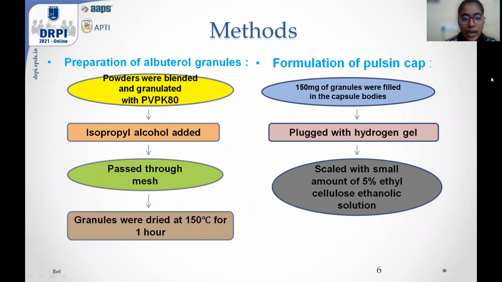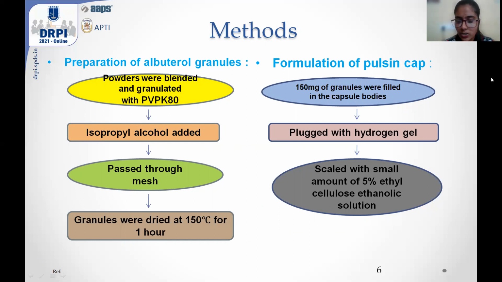I took the powder and I blended it and granulated with PVP K80, and then isopropyl alcohol is added. Now, this composition I passed through the mesh. After passing the mesh, I got some granules and I dried them at 150 degrees Celsius for 1 hour. So the granules were prepared.